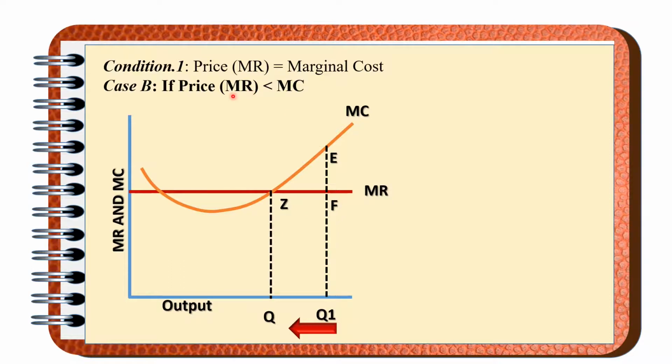So according to case B, when MR is less than MC, the producer will not attain equilibrium. Rather, the producer will attain equilibrium, which means neither increase nor decrease the production, when MC and MR both become equal. So after going through case A and B, we can say that the producer will only attain equilibrium when MC and MR are equal. They will not attain equilibrium when either MR is greater than MC or MR is less than MC.